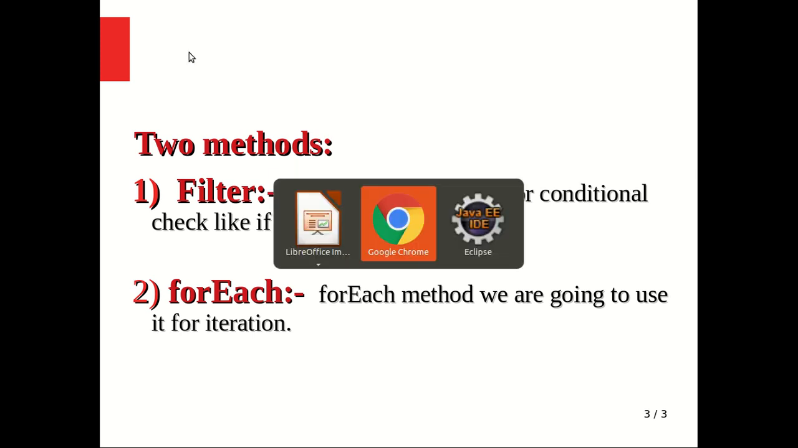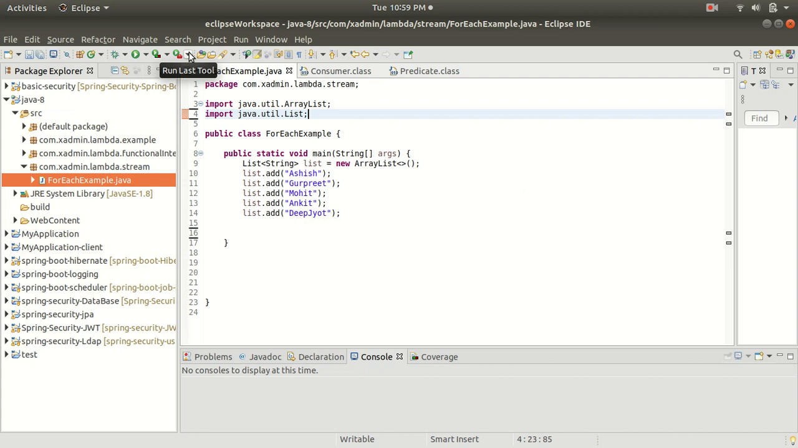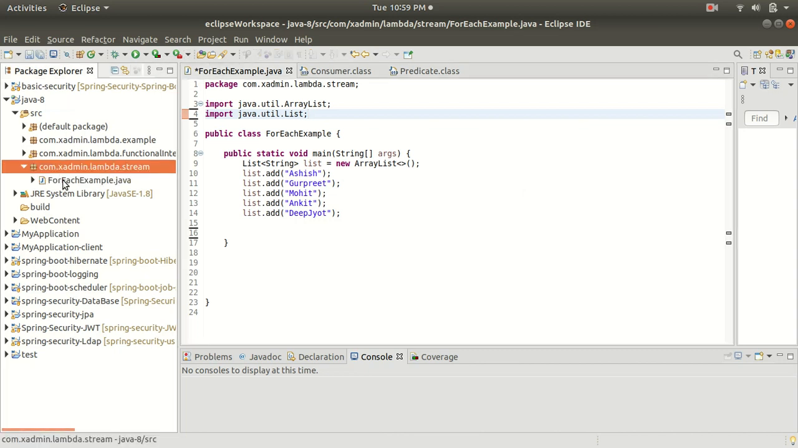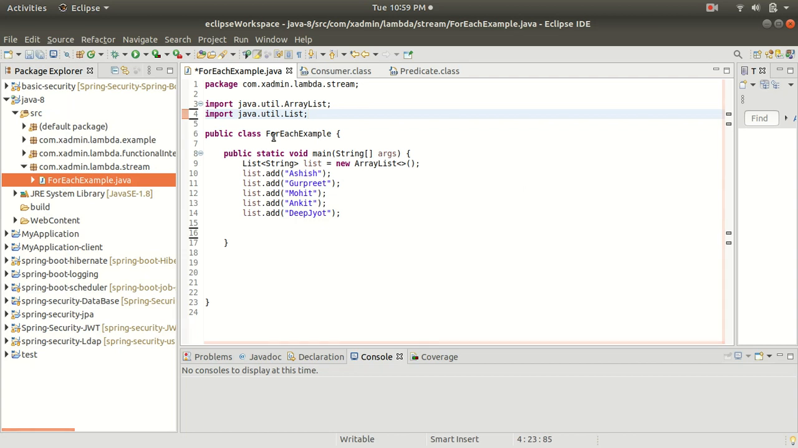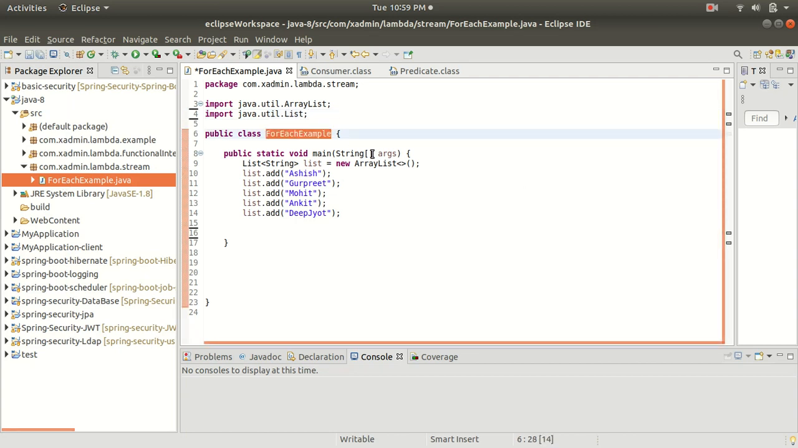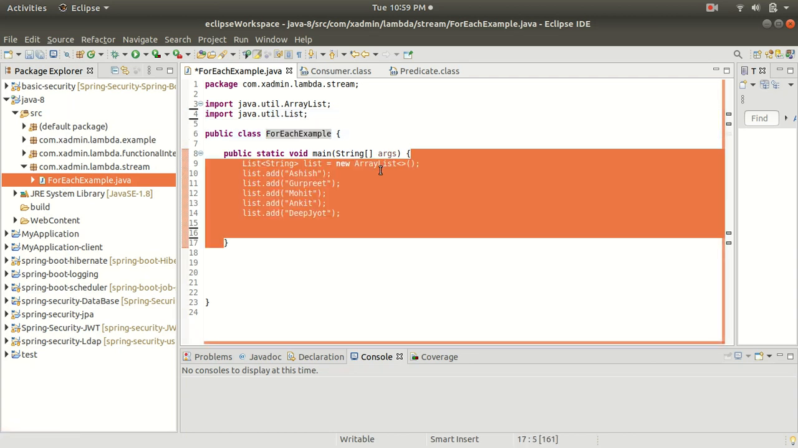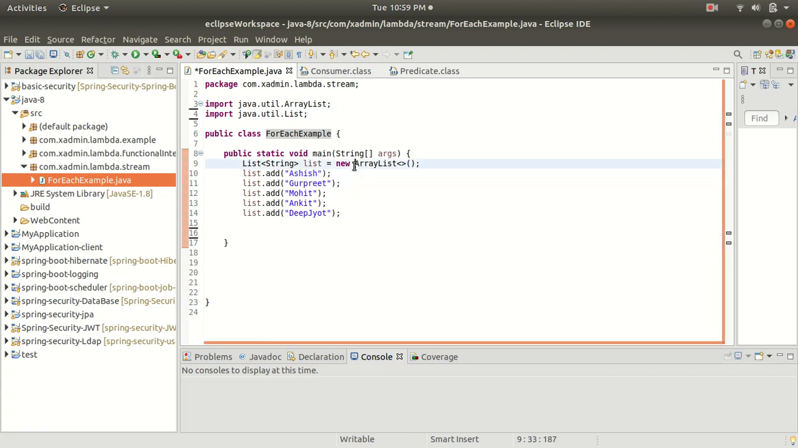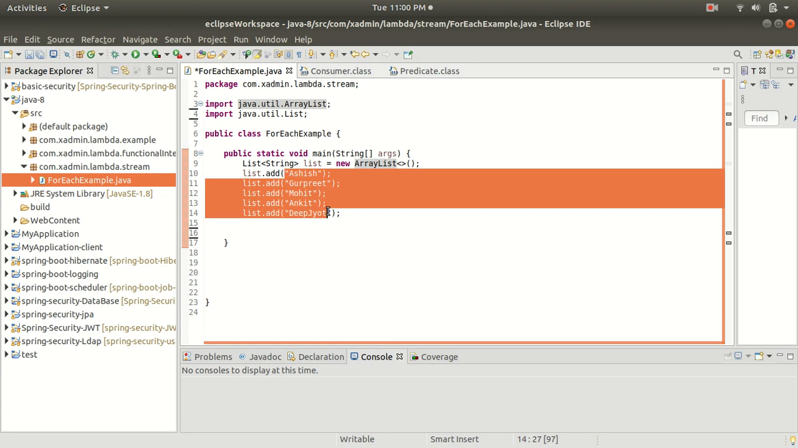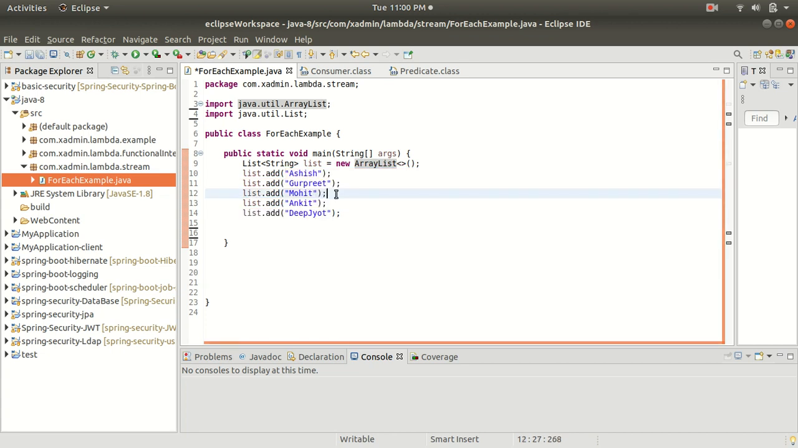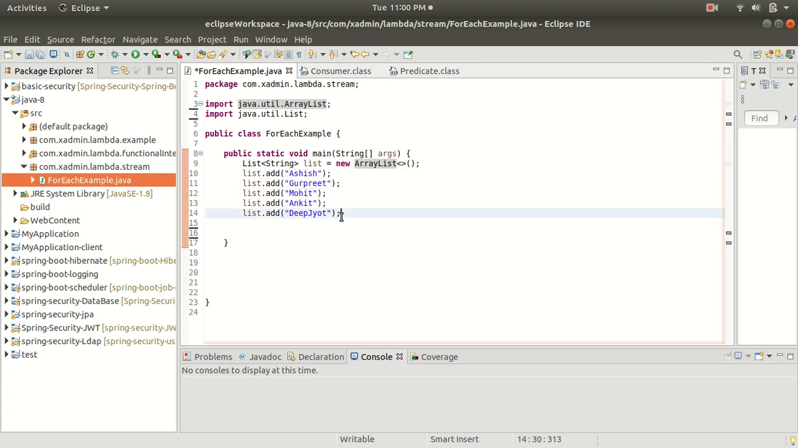So let's go to our Eclipse. In my Eclipse I have already created a package and a class with the name ForEachExample. Inside this I have created a main method and an ArrayList, and I have added some strings as objects to my list: Ashish, Gurpreet, Mohit, Ankit and Deepjot. These are the objects present in our ArrayList.